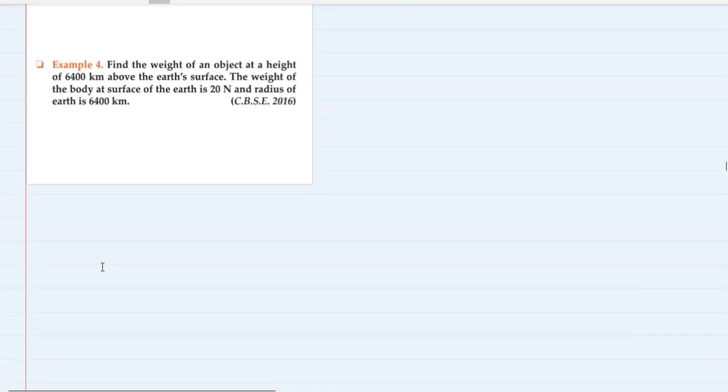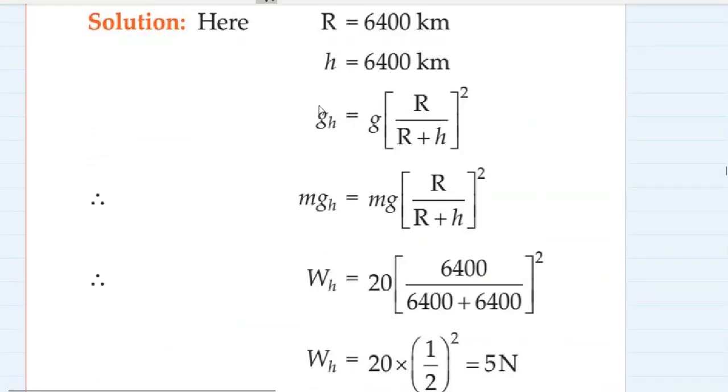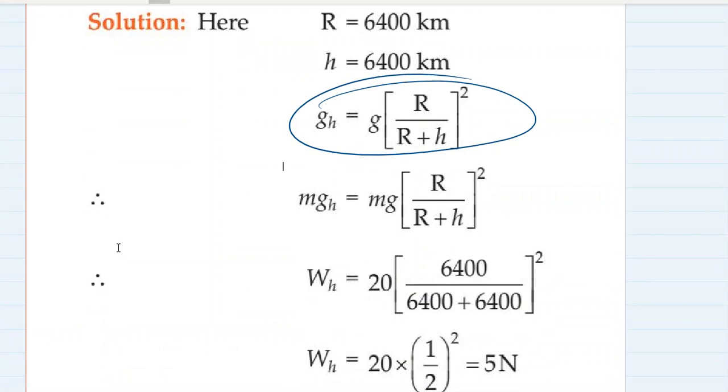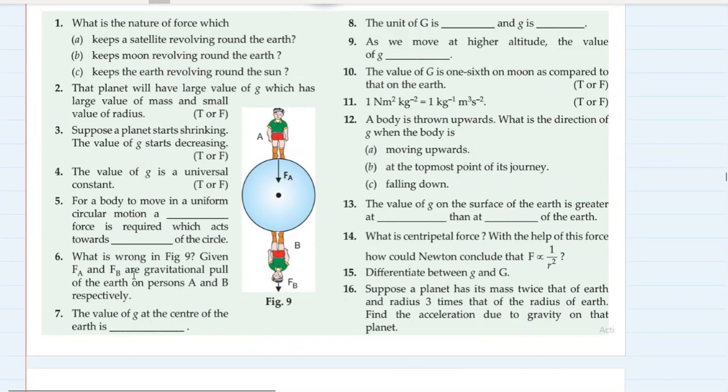Find the weight of an object at a height of 6,400 kilometer above the Earth's surface. The weight of the body at the surface of Earth is 20 Newton and the radius of Earth is 6,400 kilometer. Now here you will use this formula, but this formula is not part of our syllabus, so we are going to skip this question. As I told you, this formula is not part of class 9 syllabus. So let's just skip this question and go ahead.